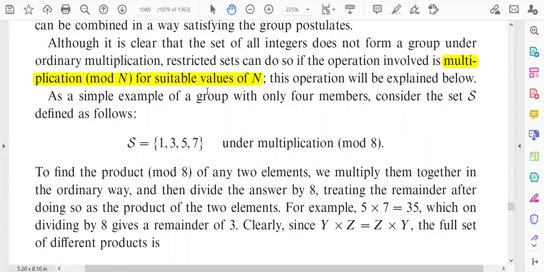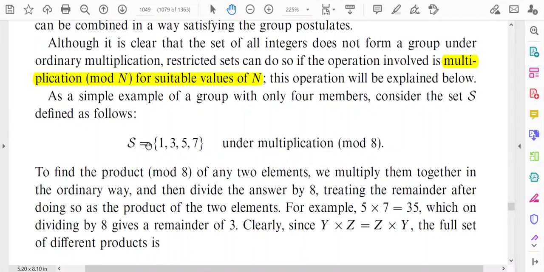So let us consider a simple group, and this group has only 4 members, 1, 3, 5 and 7, and we will show that this set of integers can form a group under multiplication, but as already mentioned, this multiplication is actually multiplication mod n, and for this particular set of integers the value of n is 8.